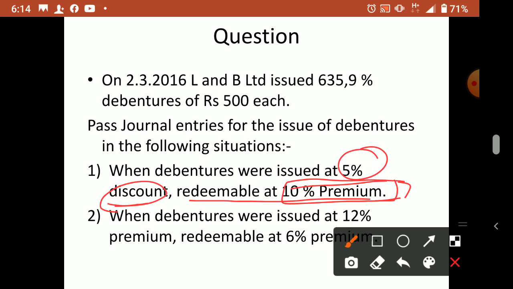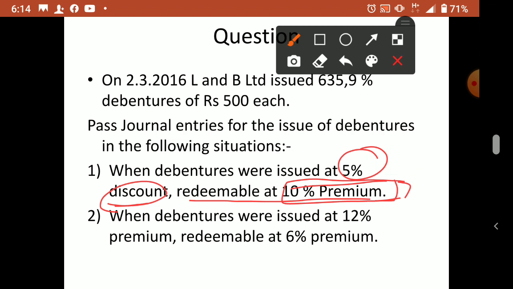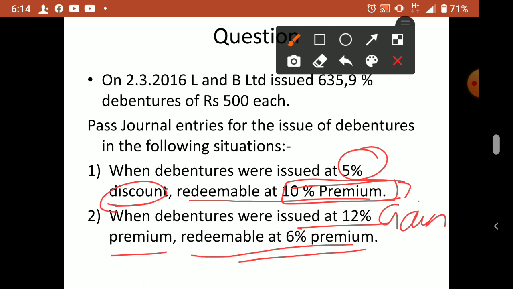Now we'll go to the second case. Debentures were issued at a 12% premium, redeemable at a 6% premium. So issue at a premium, this issue premium is a gain for the company. This redemption premium only is a loss for the company. So how will we calculate? 12% issue premium, 6% redemption premium. That also we will calculate first.